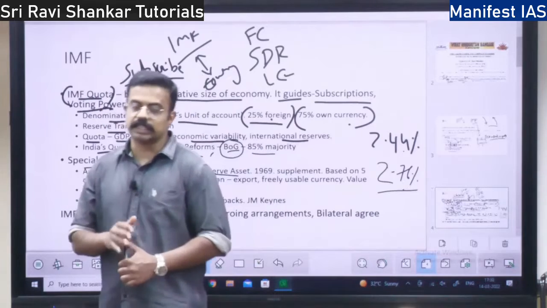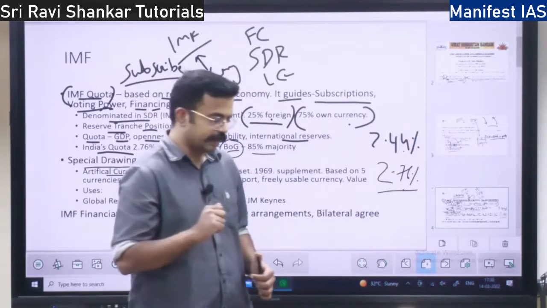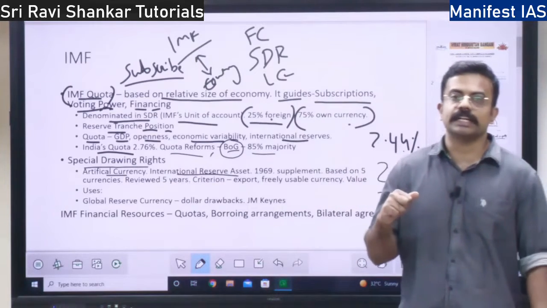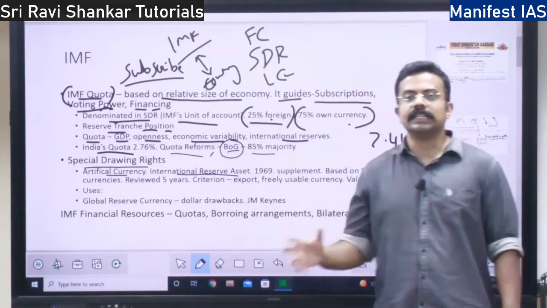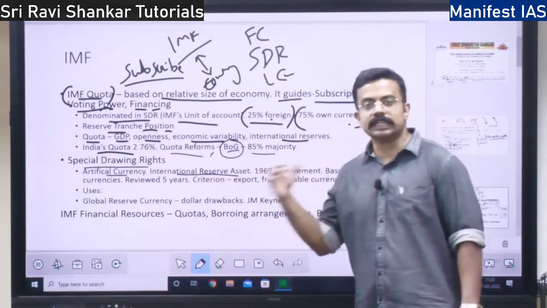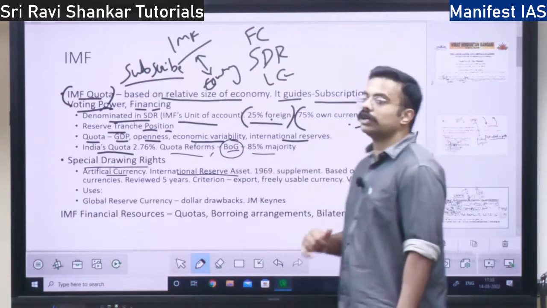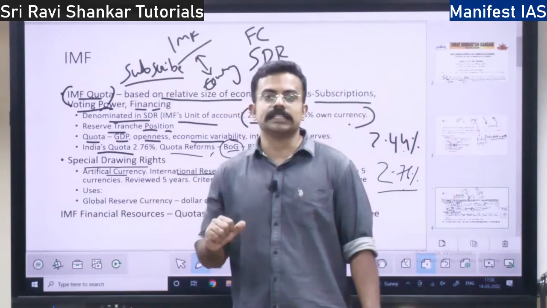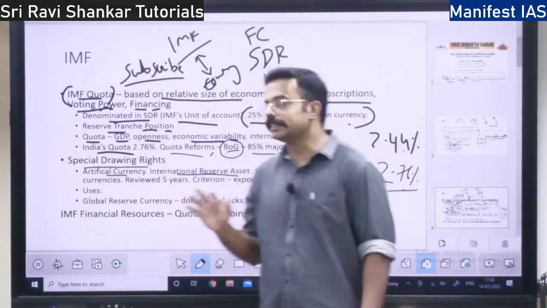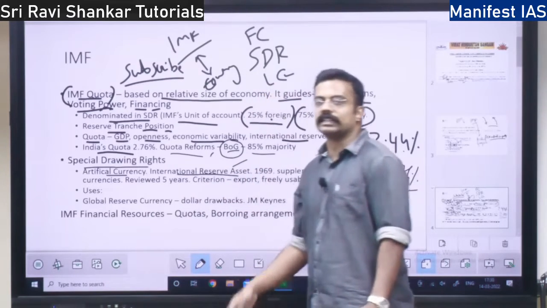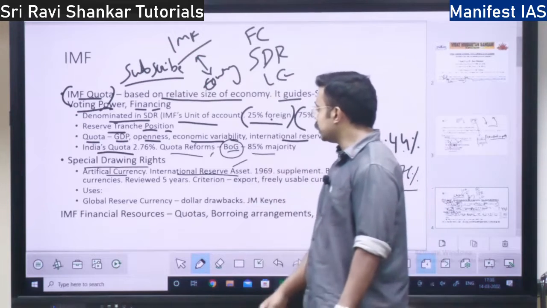So it means countries can hold SDRs as a foreign reserve, right? India also holds a certain amount of SDRs as part of its foreign reserve. Every country will hold SDR as a reserve asset.